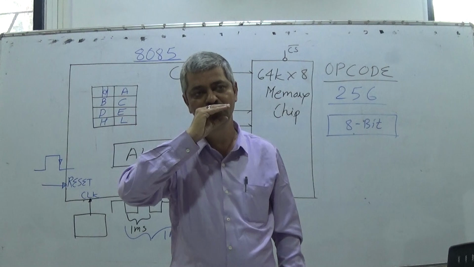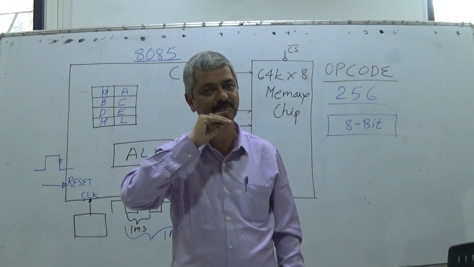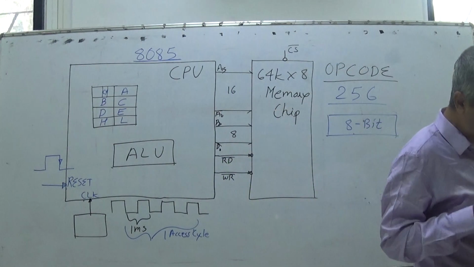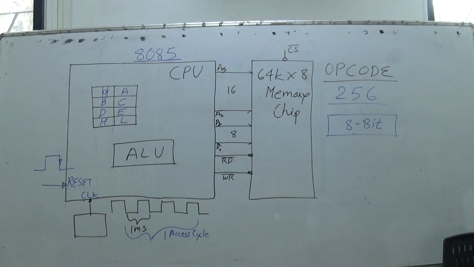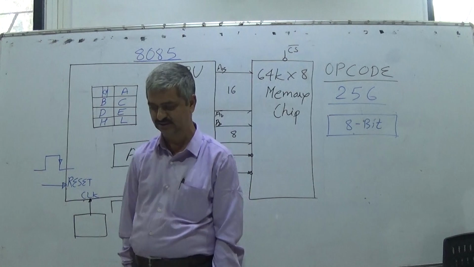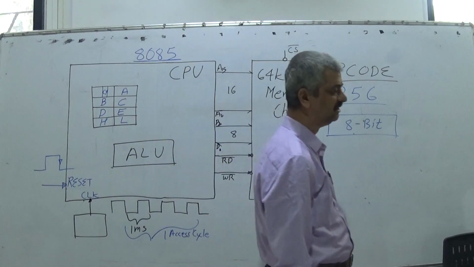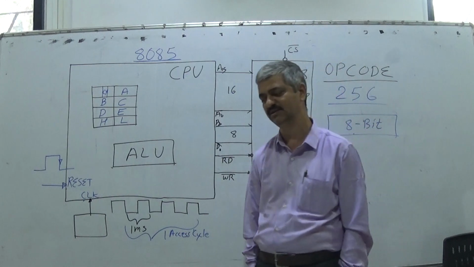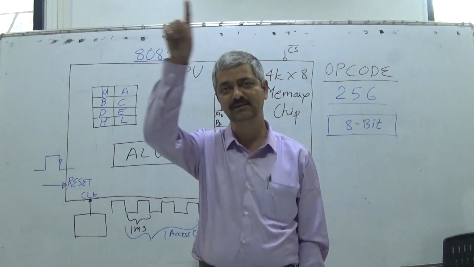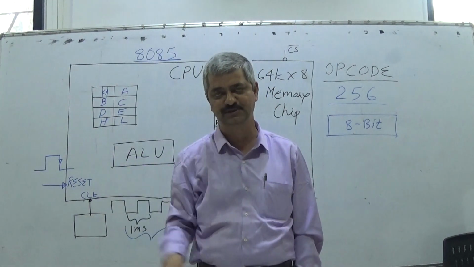Now, for that purpose, what should happen? It is very clear that what a CPU can do, a CPU can execute instruction, where the instruction is stored in memory. CPU can execute the instruction, but for that purpose, CPU must read the instruction. So what should be the inbuilt digital hardware of CPU?